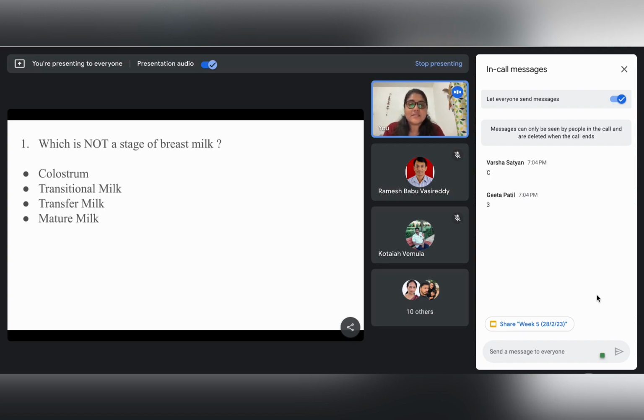Okay, we have one answer. Varsha and Dr. Patil say that it is transfer milk. Hitashi also says it is transfer milk. Correct. Transfer milk is not a stage of breast milk. As we know, the stages of breast milk are colostrum, transitional milk, and mature milk.